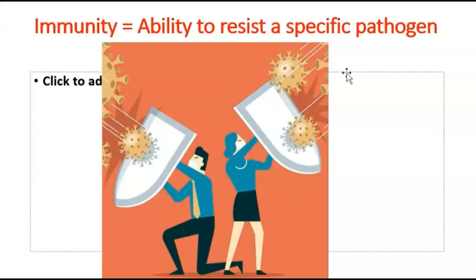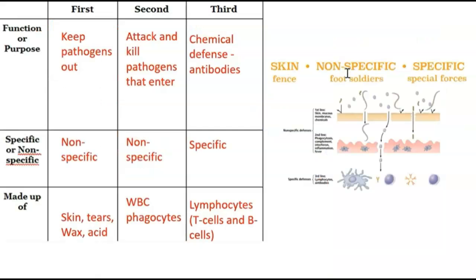Immunity is the ability to resist a specific pathogen. When we talk about immunity, we have three lines of defense in our immune system. The first line of defense is to keep our pathogens out. It's non-specific, meaning that it's going to work for almost all of them. Examples of this would be our skin, tears in our eyes, wax in our ears, acid in our stomach.